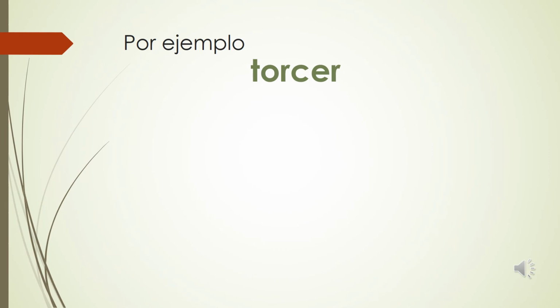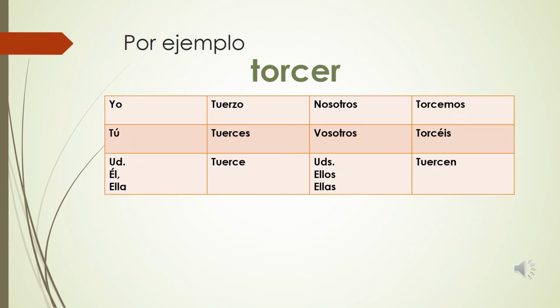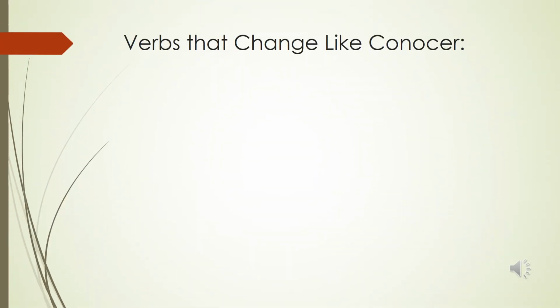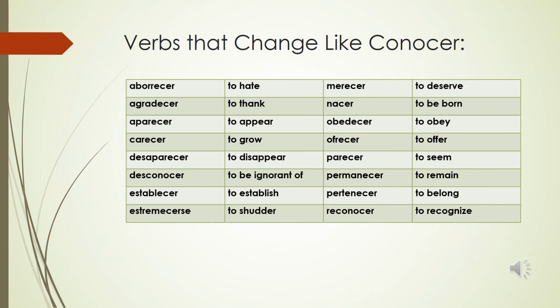So if we look at the verb torcer, this has a consonant before the C in the CER ending. So in this case, my C changes to a Z. So my yo form would be tuerzo. Now, with these verbs, they can also have a stem change, like in this case, O to UE. So here's a list of verbs that will change like conocer. They'll add the ZC. And they also have their English definitions next to them.